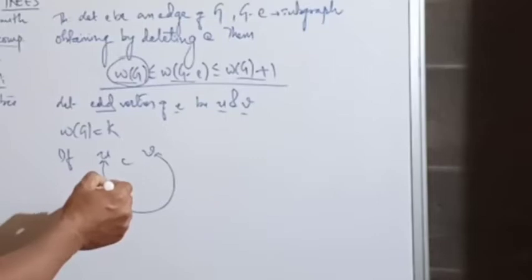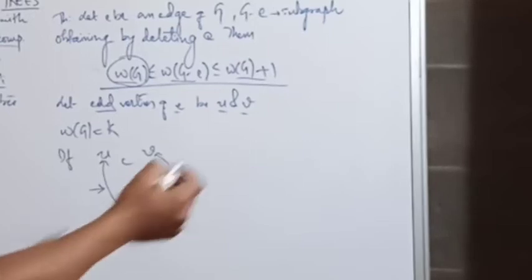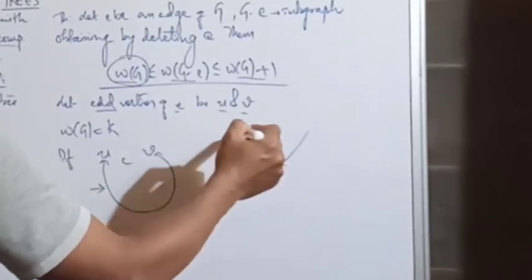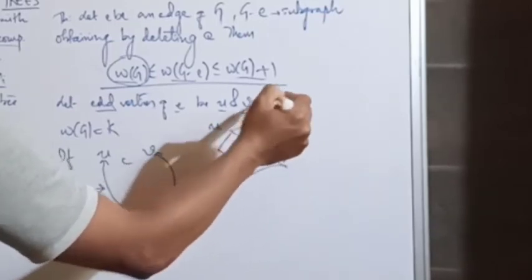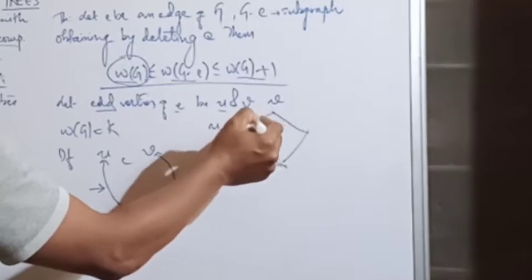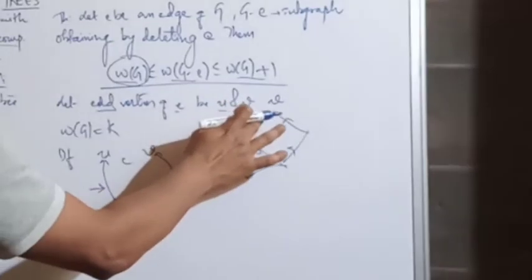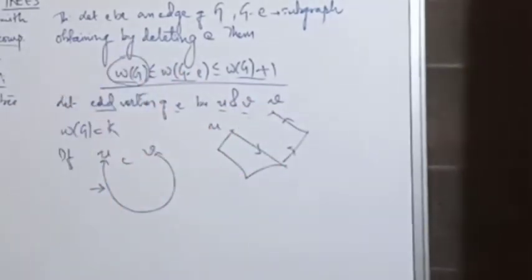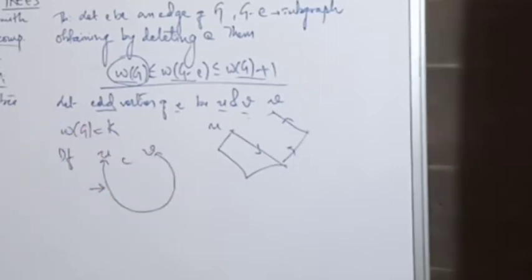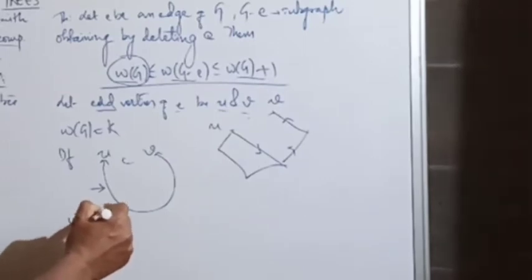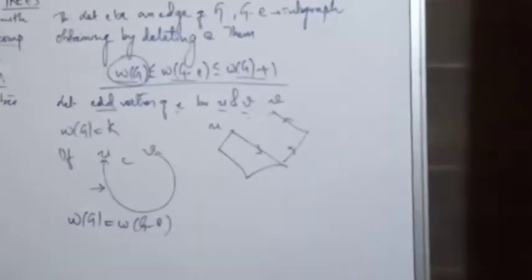That means this will never form another connected component, because if you have a graph something like this, and this is U and V, and this is one path from U to V and this is another path from U to V, so if you take out this E, this whole graph still remains connected. So there will be no change in the number of components. In that case, W of G will be equal to W of G minus E. The number of components remains the same.